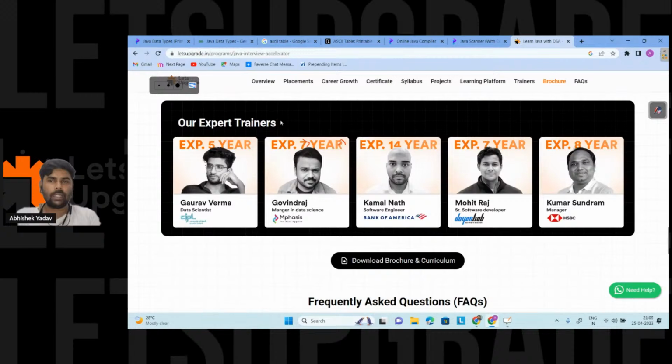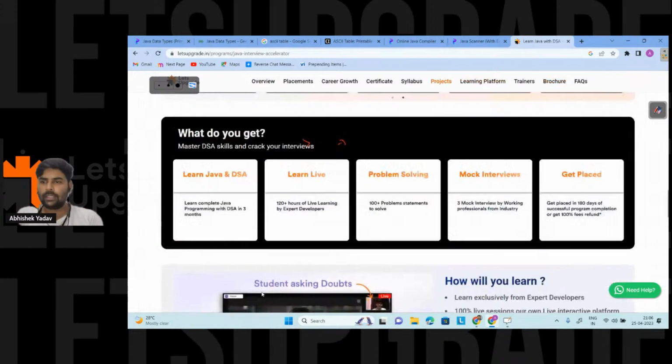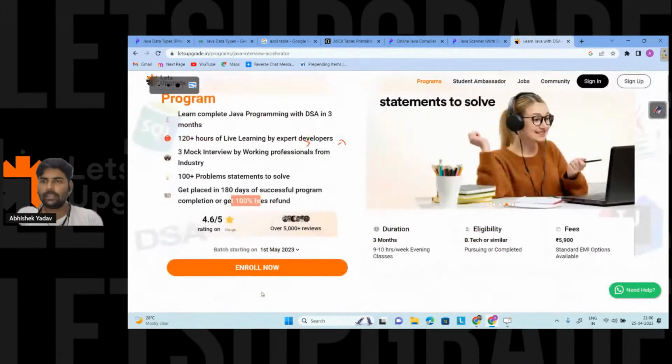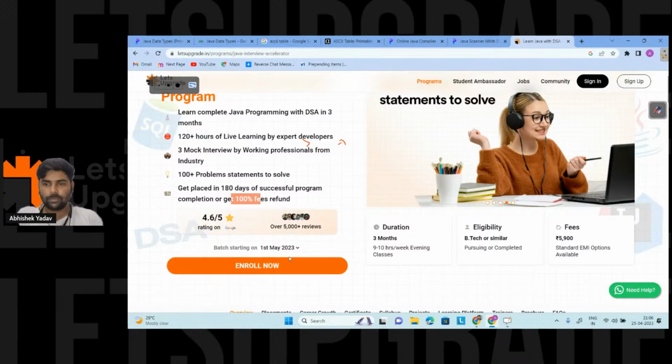And here are the expert trainers who have more than 5 years of experience, that is 7 years, 14 years, who will share everything about their experience, how to crack any service based company or any product based company. They will be there to guide you and mentor you. So you can take advantage of this program that is going to start from 1st May 2023.